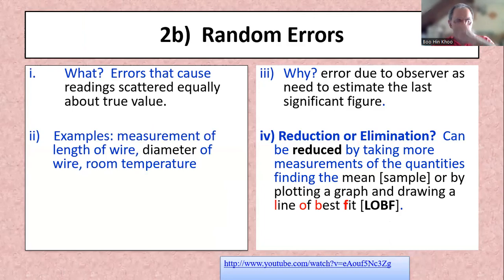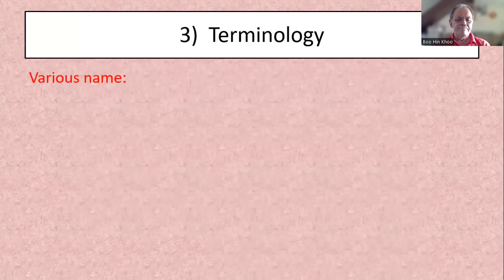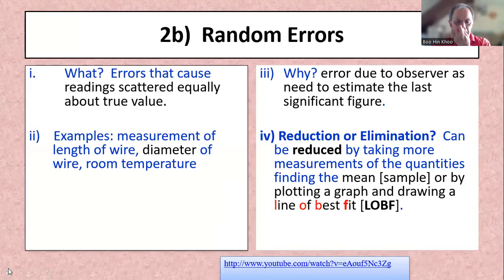Example, measurement of length of wire, diameter of wire, room temperature. Why do we have random error? Error due to observer. There's a need to estimate the last significant figure. We have no choice but to estimate the last significant figure for one reading, not for a sample. Can we reduce it or eliminate it? It can be reduced by taking more measurements of the quantities, finding the mean of the sample, or by plotting a graph and drawing the line of best fit.